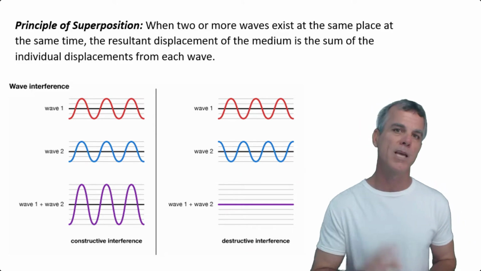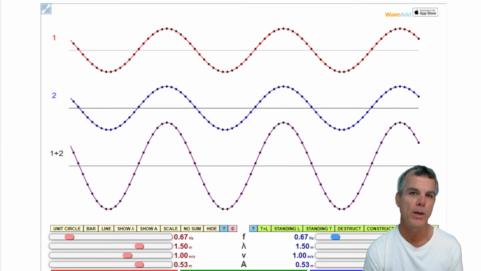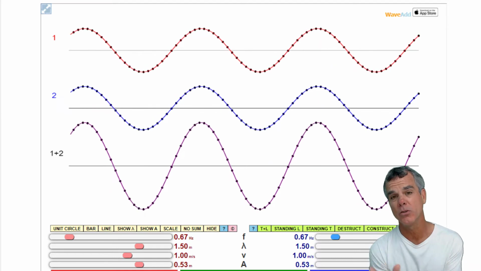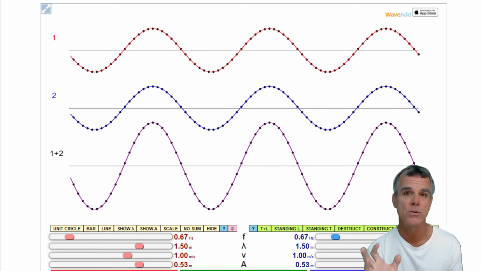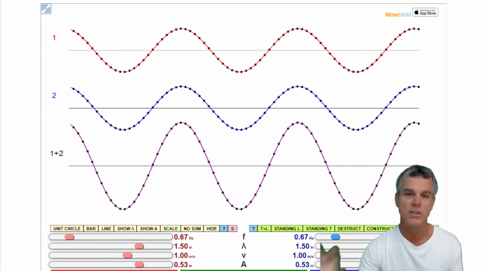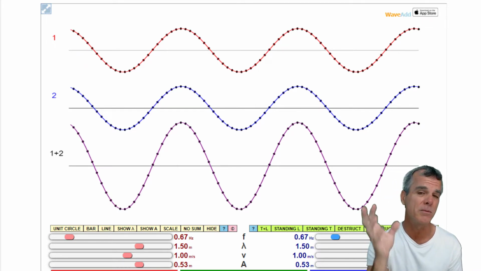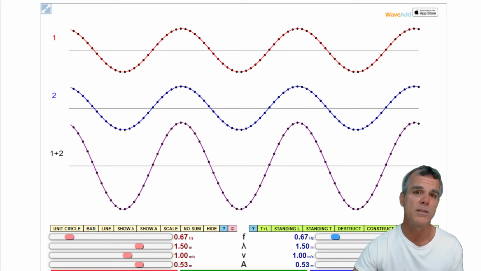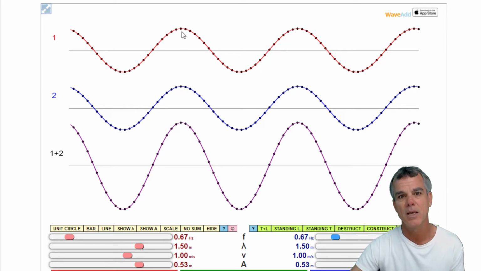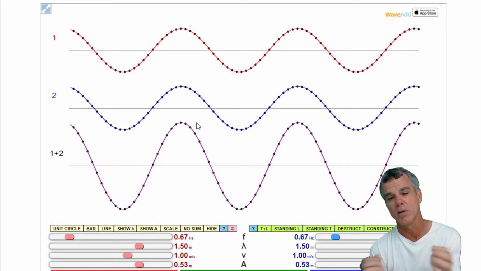Well, let's take a look at a quick example to clarify this point. What this animation is showing are two different waves, wave 1 and wave 2, that we assume exist at the same place at the same time. And below that is the sum of those two waves. Remember, the sum is just governed by the principle of superposition. That just says mathematically I add the displacements of each wave together to get my resultant displacement. So if I want to know what is the resultant of two waves in the same place at the same time, I take the displacement from the red wave, displacement from the blue wave, add those two together, and that gives me the displacement of my resultant wave.